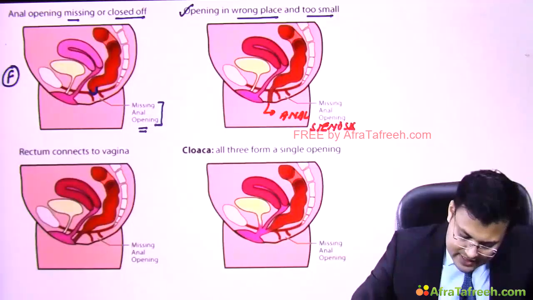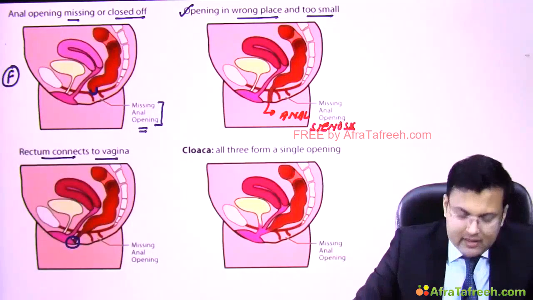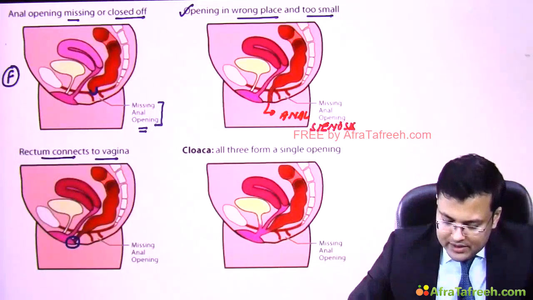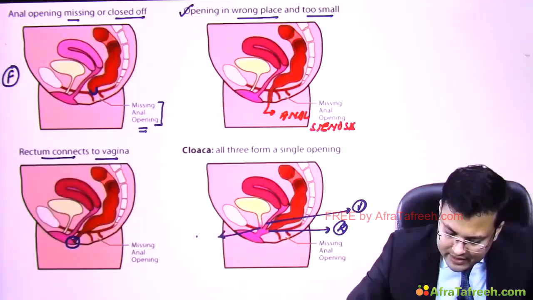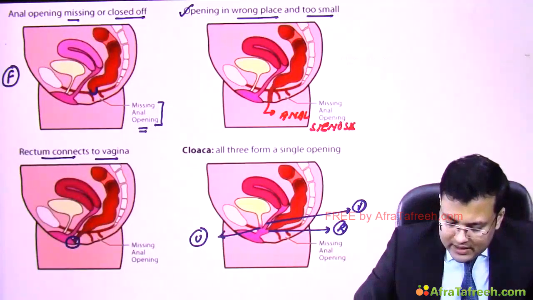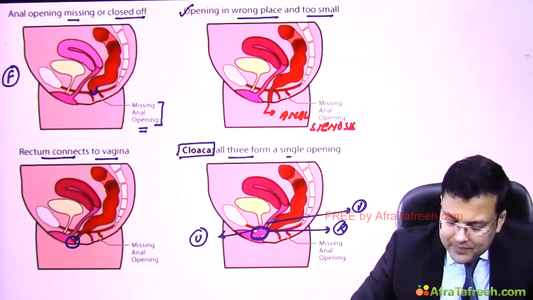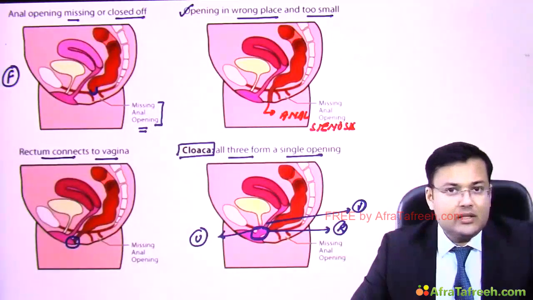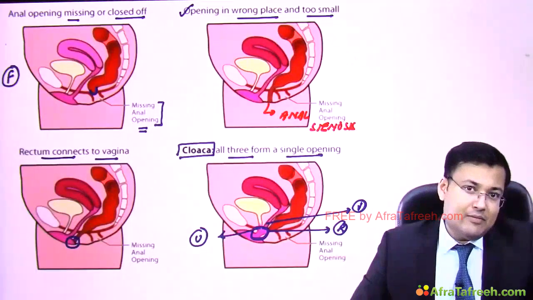Now see the third situation. Here you can notice that rectum is connected to vagina. Can you see here? So in third, you can notice that rectum is connected to the vagina. And if you see this fourth condition, here you can see this is rectum, this is vagina, and this is the urethra. Urethra, vagina, rectum, all these are having a common opening, and this is known as what? Cloaca. So all three, rectum, vagina and urethra, form a single opening. This is the most severe anorectal malformation. So these are the four types of anorectal malformations seen in females.